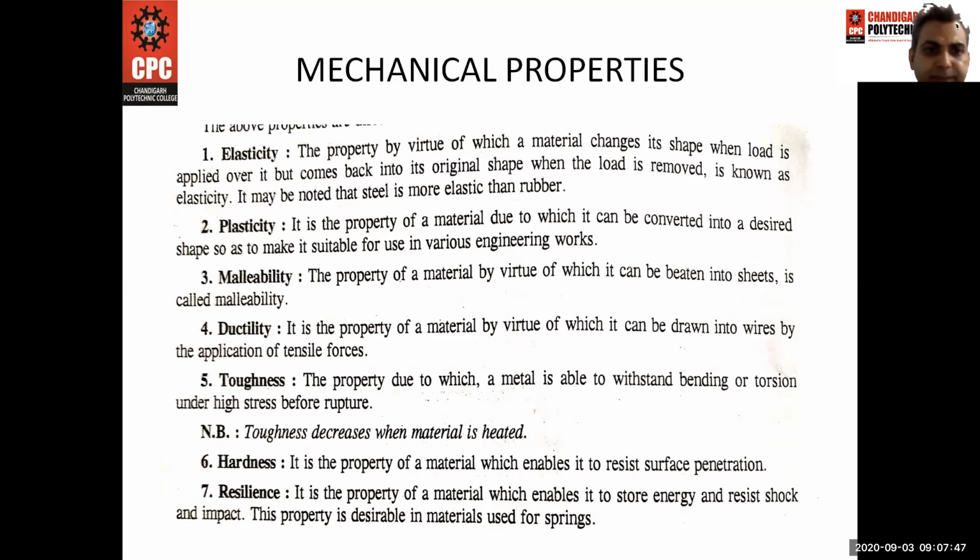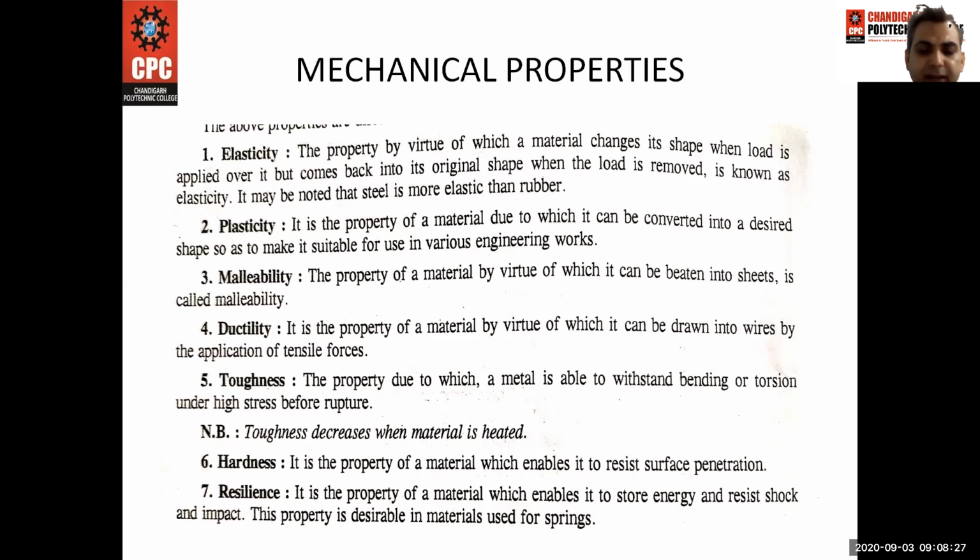Next one is the malleability, the property of a material by virtue of which it can be beaten into sheets is called malleability. Next one is ductility. It is a property of a material by virtue of which it can be drawn into wires by the application of tensile forces. Toughness, the property due to which a metal is able to withstand bending or torsion under high stresses before rupture. Toughness decreases when material is heated.